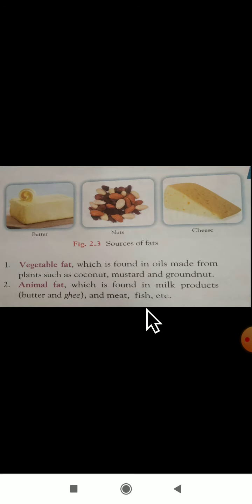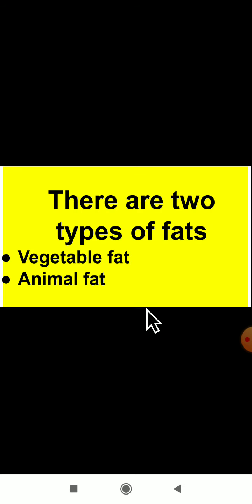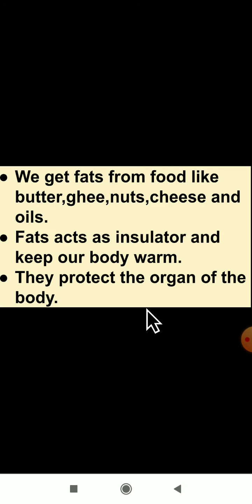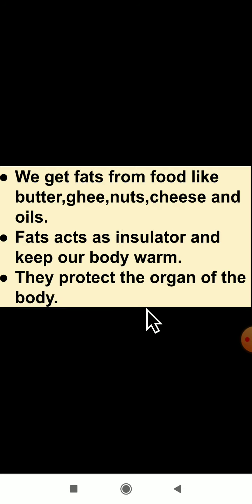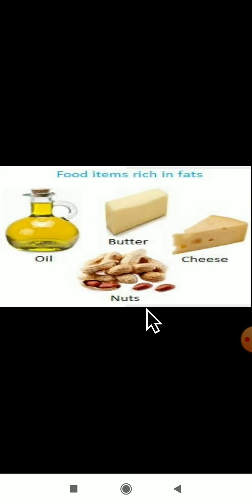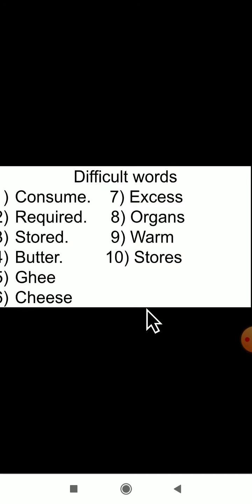Okay, dear students, today in this video class we studied about the second nutrient, that is fats. I hope you have understood this concept. Go through this concept from your textbook also. Have the habit of reading science lessons.